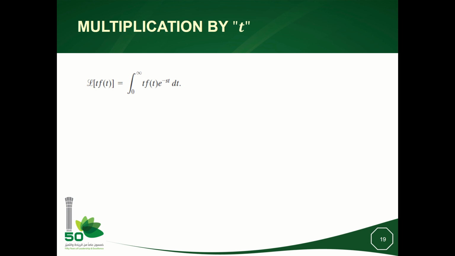Now I will study the property of Laplace when I multiply the function f(t) by time. So I will start from the fact that F(s) is the Laplace transform of f(t), and then I will differentiate dF over ds, and I will multiply it by a minus sign.